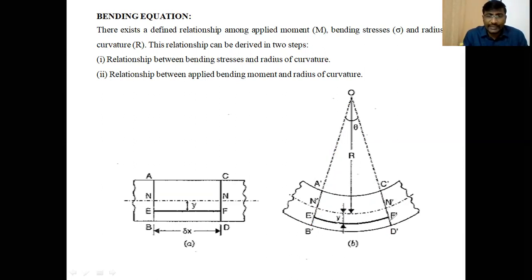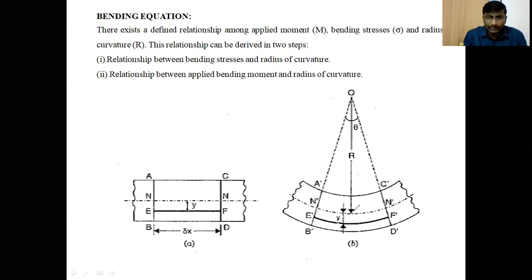So after bending of a beam, the EF becomes E dash, F dash, and it is subjected to tensile, which is at a distance of Y from the neutral layer. Clear, students? While bending of a beam, the lengths of the layers increase below the neutral layer, and the lengths of the layers decrease above the neutral layer.